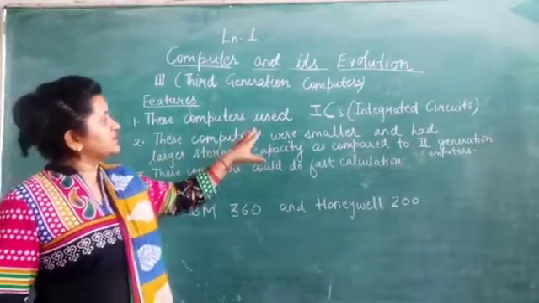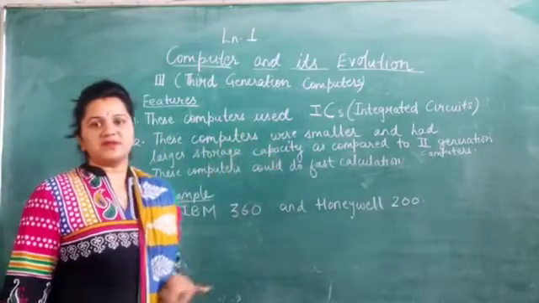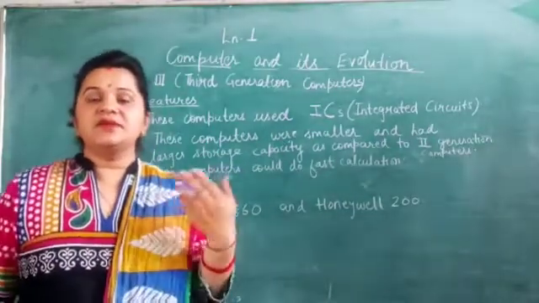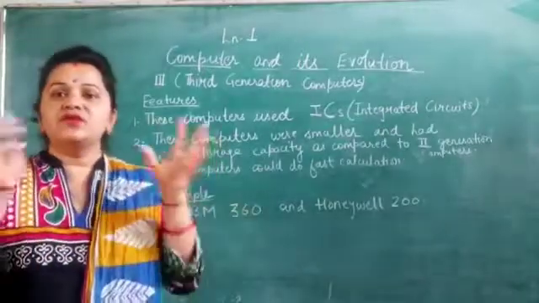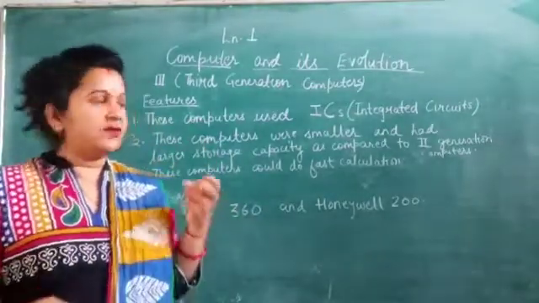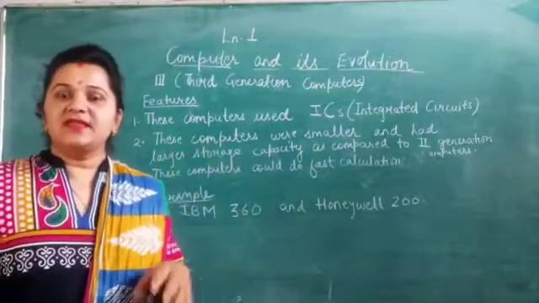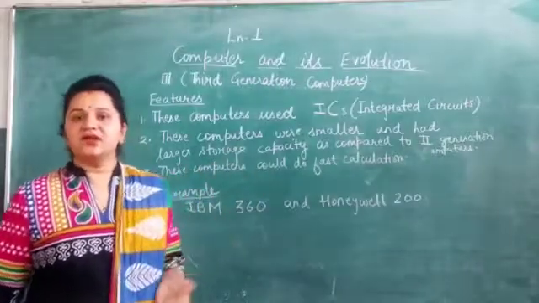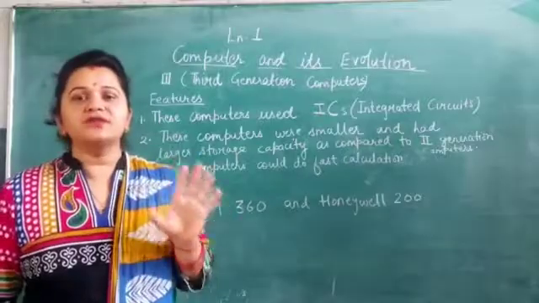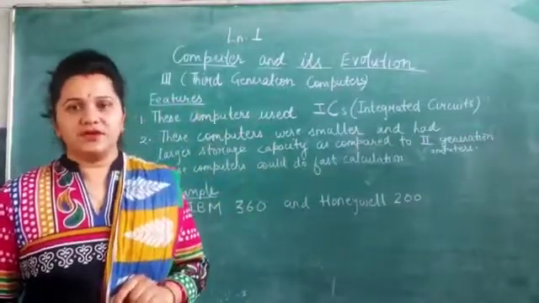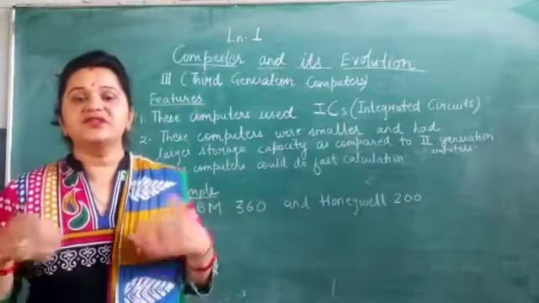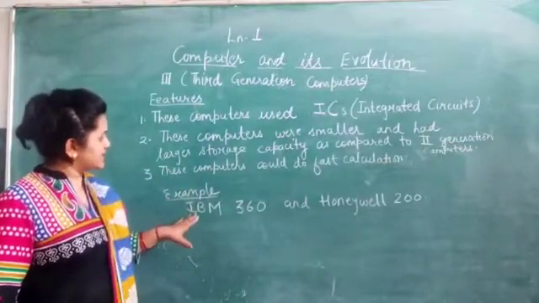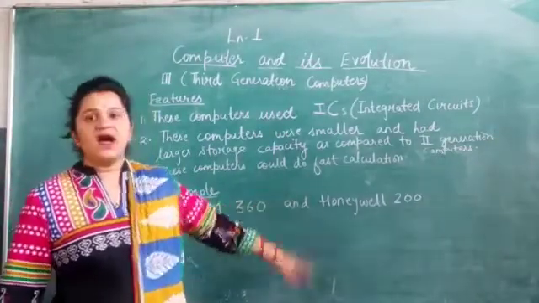These computers were smaller and had larger storage capacity as compared to second generation computers. As the time changes, as the new developments have come into existence, these computers were becoming smaller and have larger storage capacity, and their speed is also increased. These computers could do fast calculations. These computers were 10,000 times faster than first generation computers. Now you can imagine how the gradual changes have developed those computers. Okay, the examples of these third generation computers are IBM 360 and Honeywell 200.